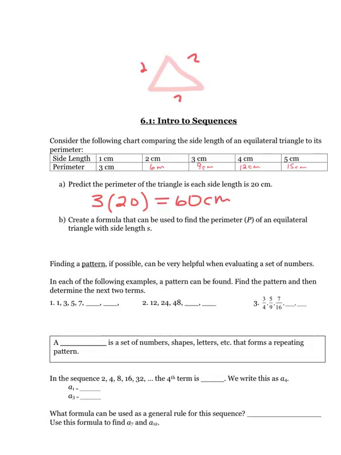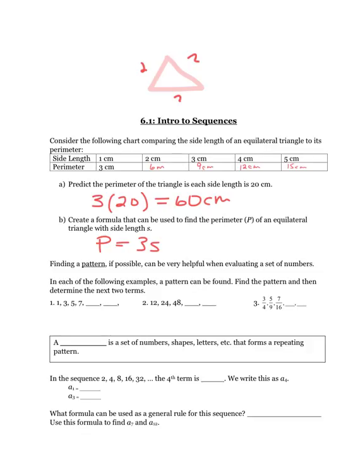It says create a formula that can be used to find the perimeter of an equilateral triangle with side length S. So P is going to be perimeter, and we're just going to multiply 3 times S. That's kind of what we're going to get into today, which is more pattern recognition. We're not really going to be doing equation writing. We'll probably get into that as we move along in the sections here.